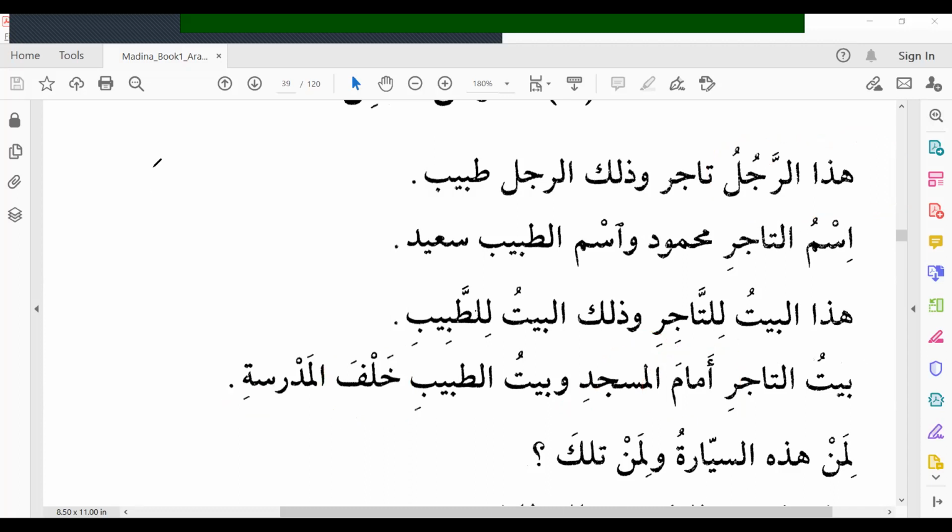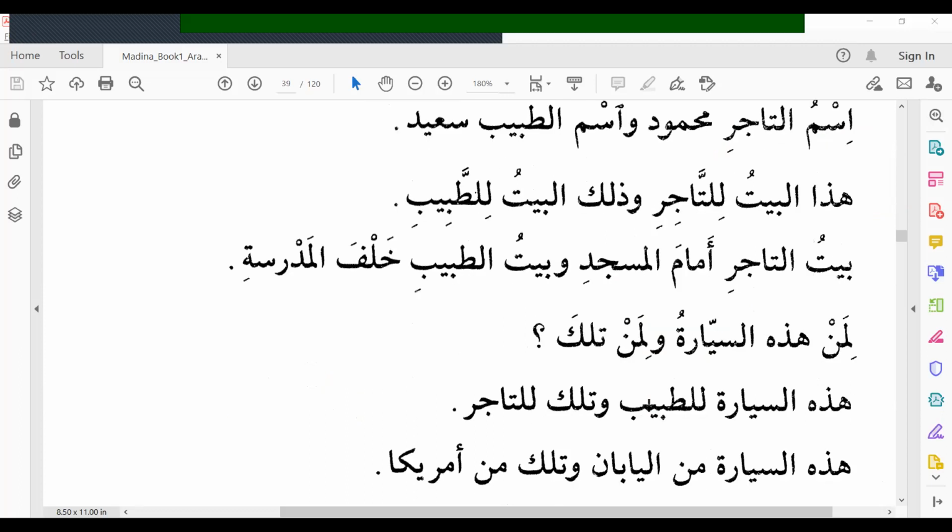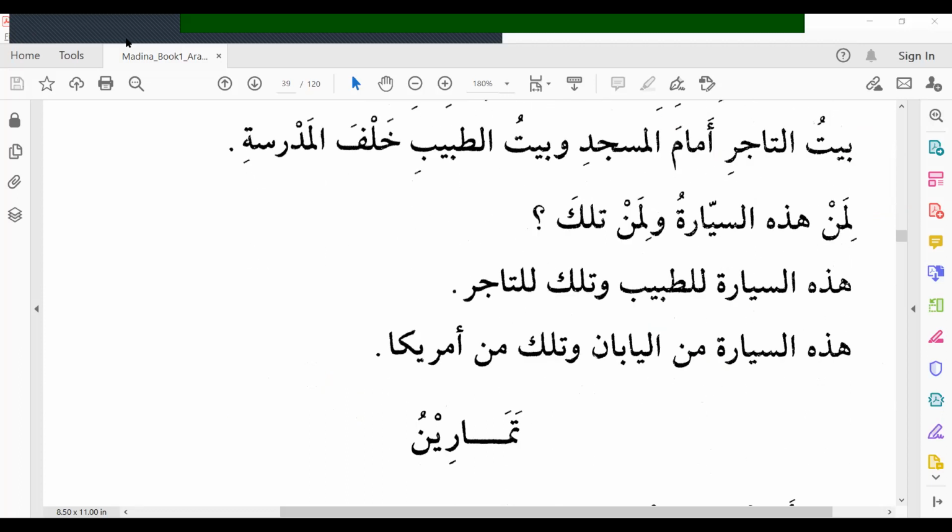Then third thing is ismul maqsoor. What is ismul maqsoor? Ismul maqsoor means a noun which ends with alif and the letter before it takes a fatha.